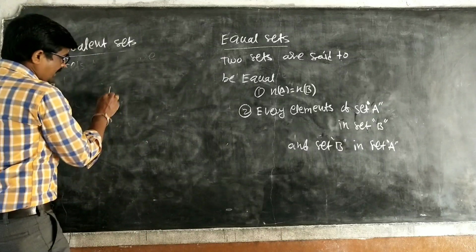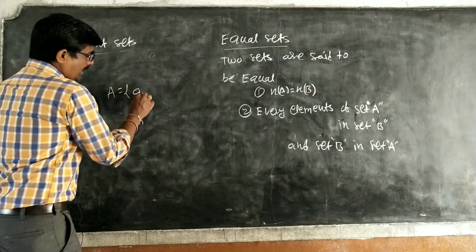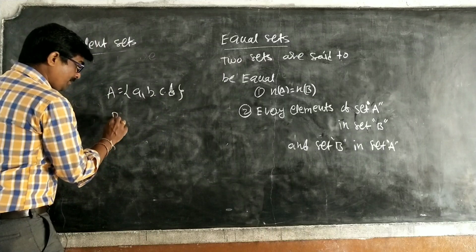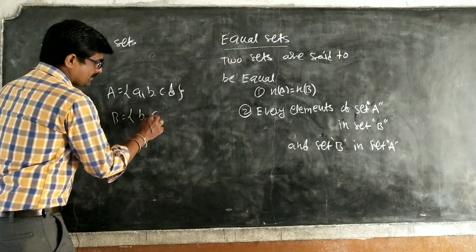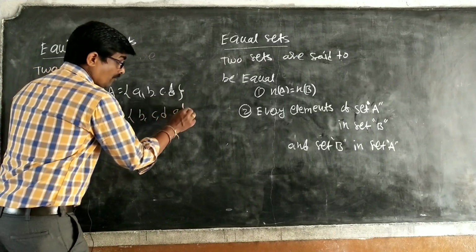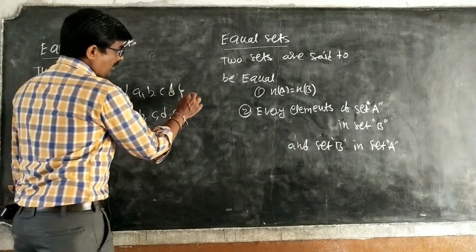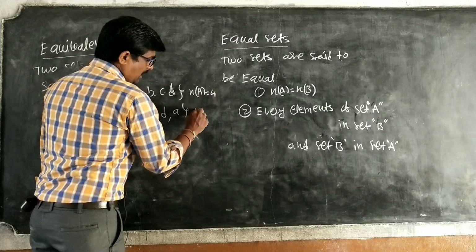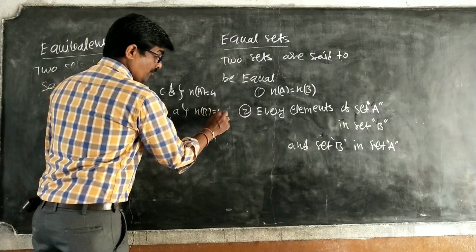So we take set A. What is set A? A = {a, b, c, d}. And set B also we take as {b, c, d, a}, whatever it may be. The cardinal number of A is 4 and the cardinal number of B is 4.